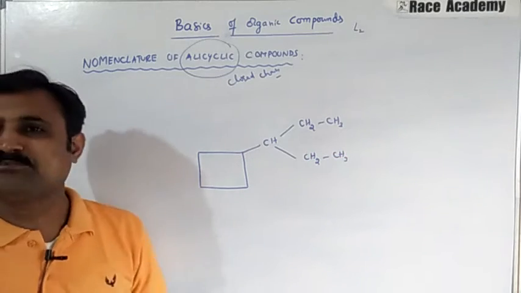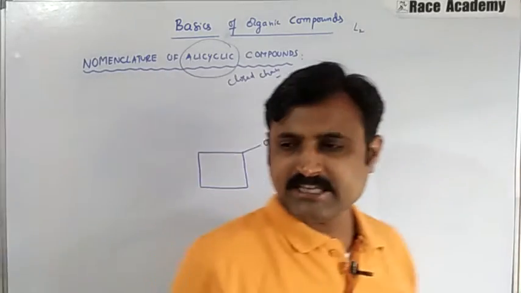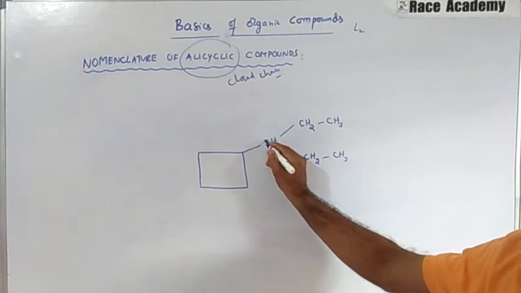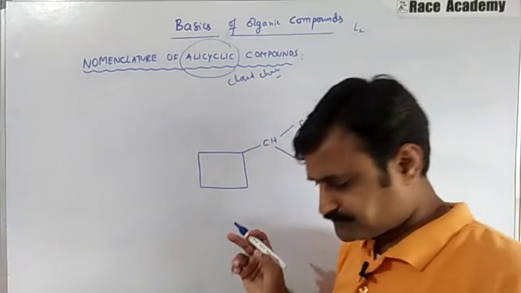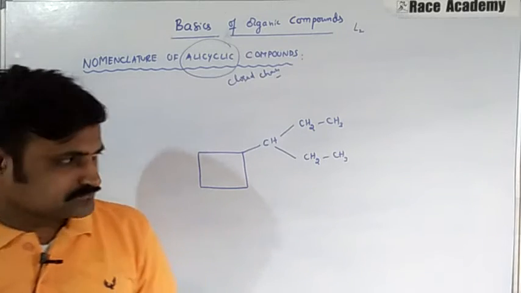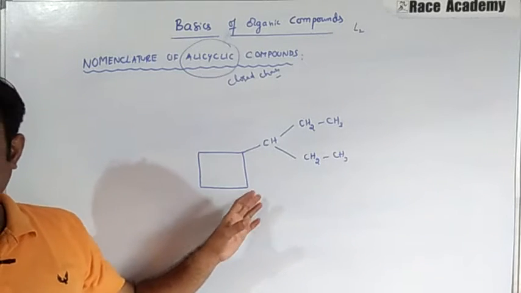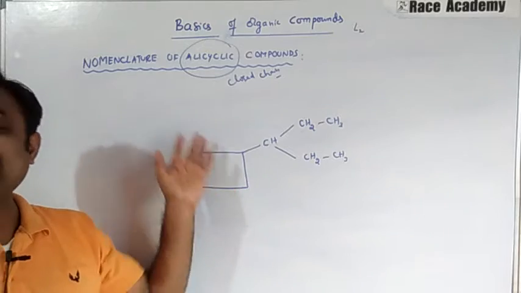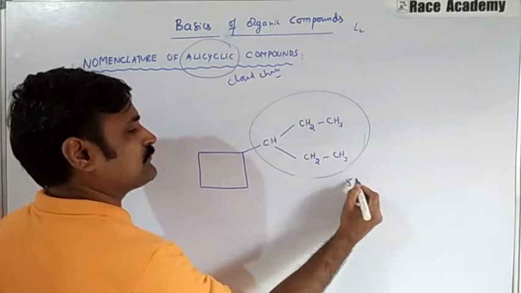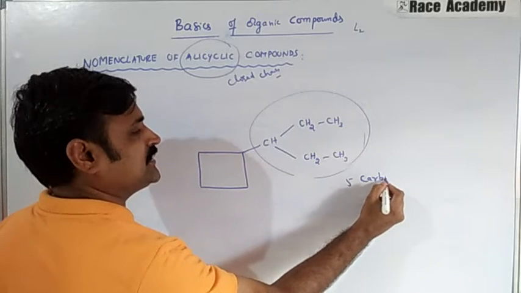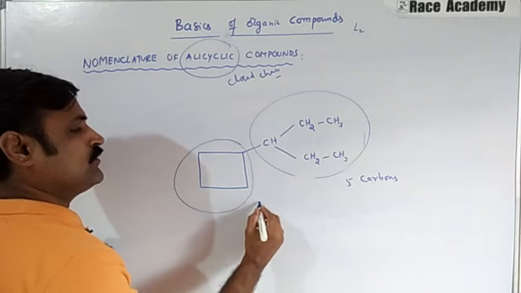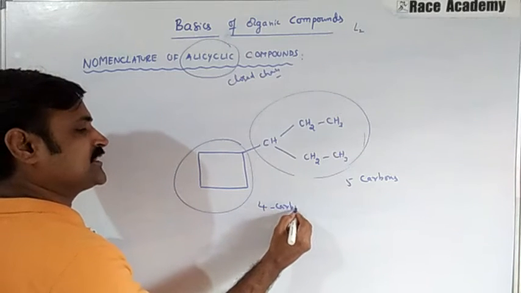Now, let us observe this example. This is the group called an alkyl group, attached to the ring, which contains more carbon atoms than the ring. If you observe, there are 5 carbon atoms in the chain, and the ring has only 4 carbons.